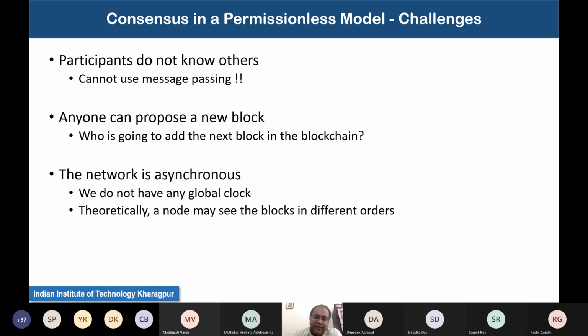Now, the second challenge is that in such an open network, we do not have any central leader. Again, in the distributed consensus algorithms that we are going to discuss in detail, you will see that they use a leader-based approach.